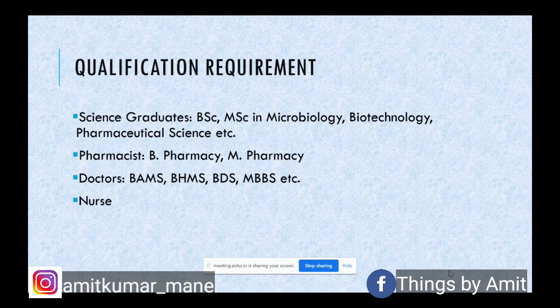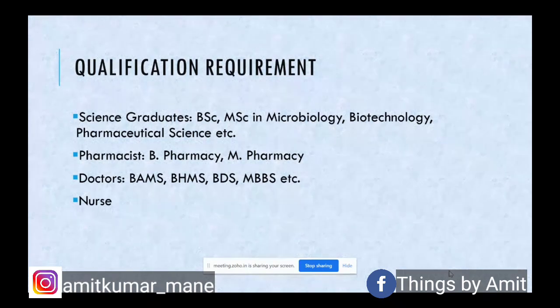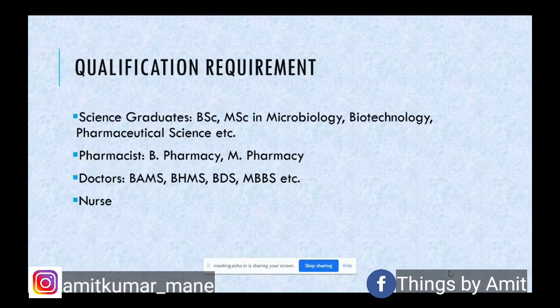It is not limited to these qualifications. Whoever is a science graduate, or maybe pharmacists, doctors, nurses, can definitely enter into the pharmacovigilance field. Earlier, when the field was not prominent enough, at least within India, so what we have seen is